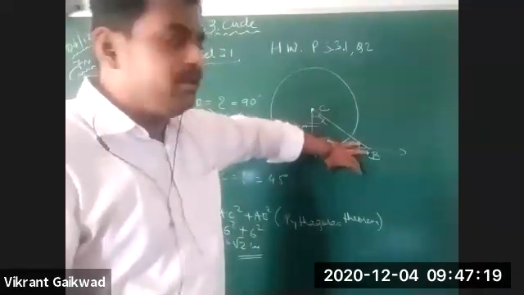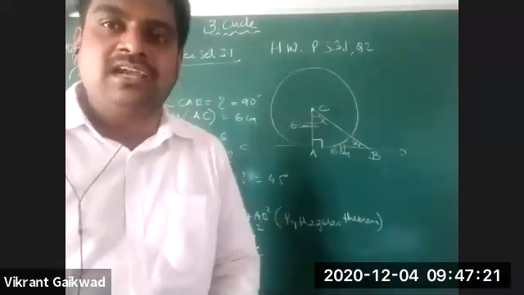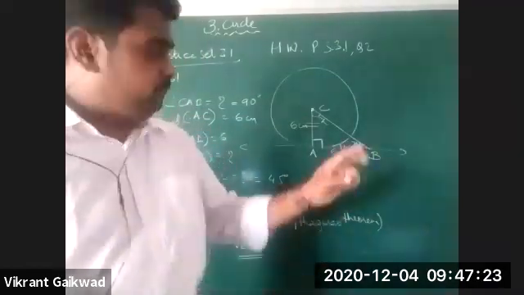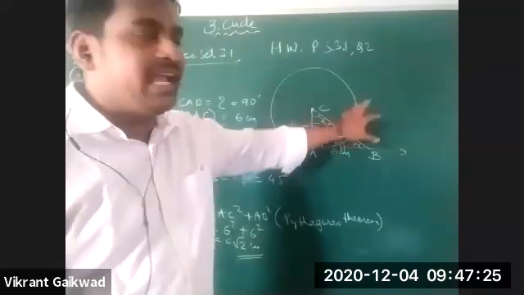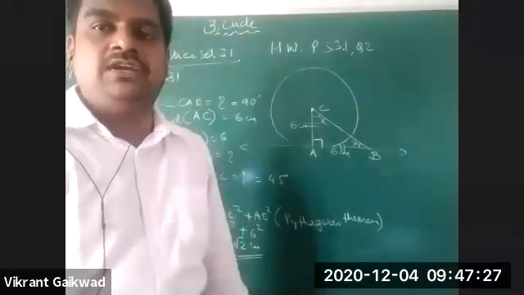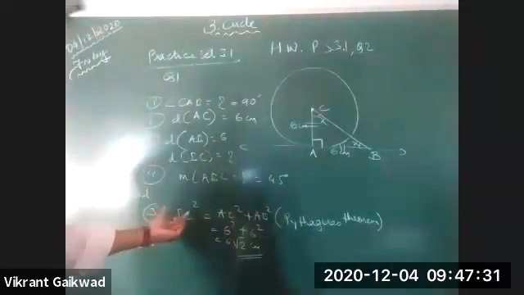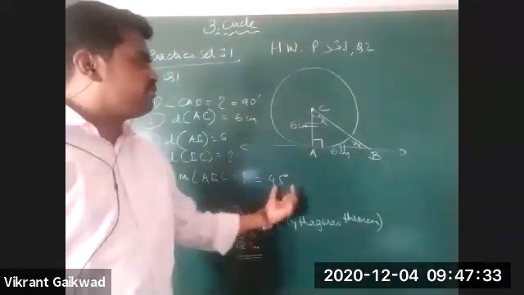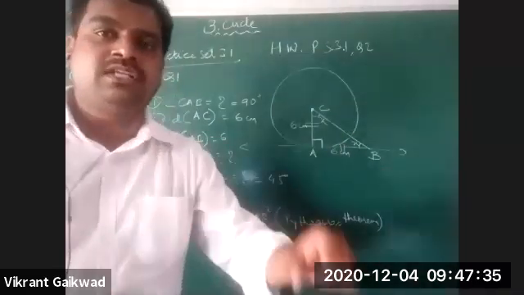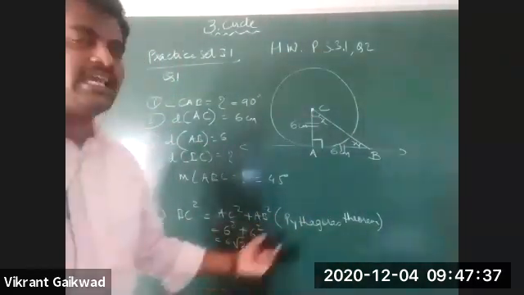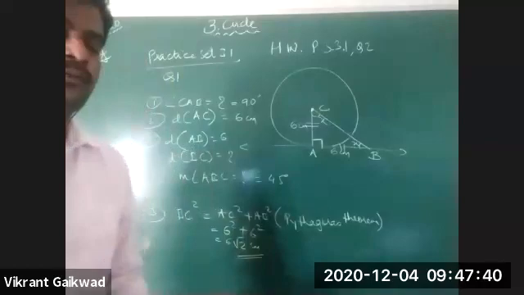AC is 6, AB is 6, forming a right angle triangle. To get the unknown side, you apply the Pythagoras theorem. So BC square equals AC square plus AB square. Substituting the values, you get BC as 6 root 2 centimeters.